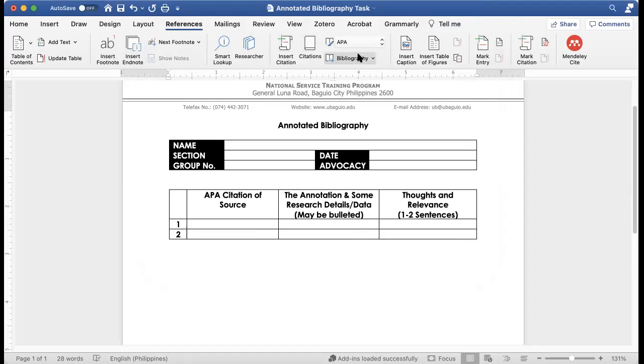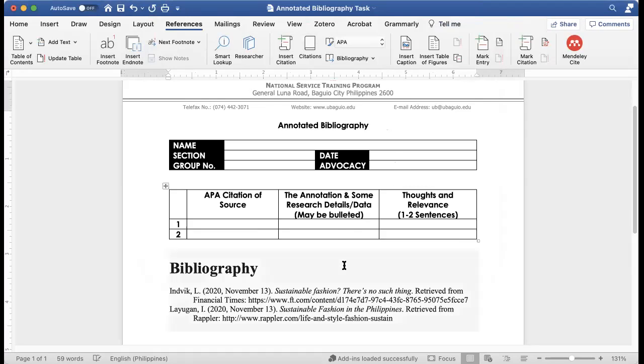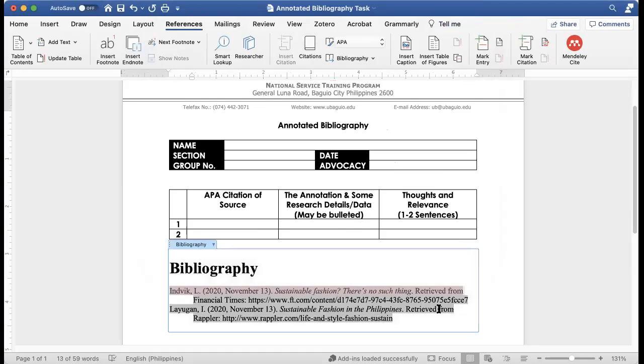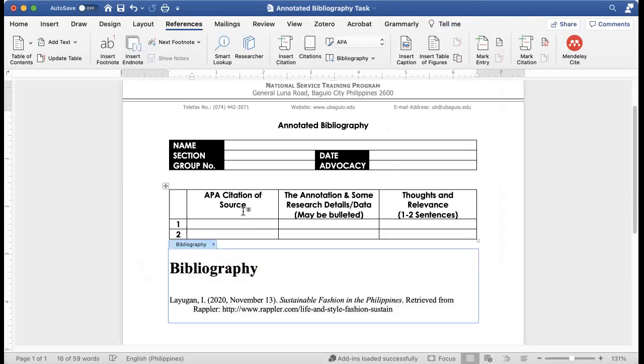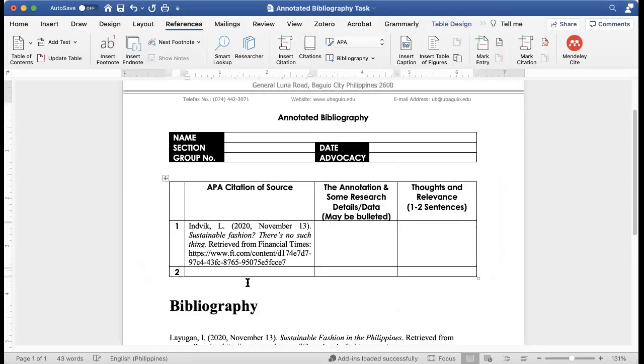You go back to bibliography and then you click any of that, either bibliography or works cited. And when you do that, lalabas na yun. That's what you're going to copy. But before you can copy, you go there and then click convert bibliography to static text. See? I don't know if your teacher taught you this before, but it's a very good tool.